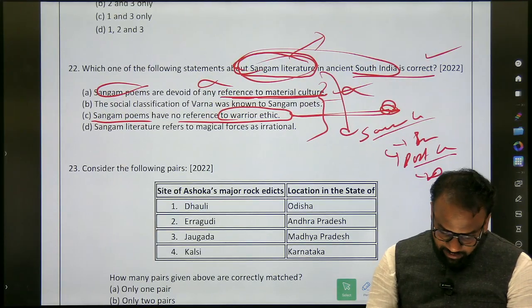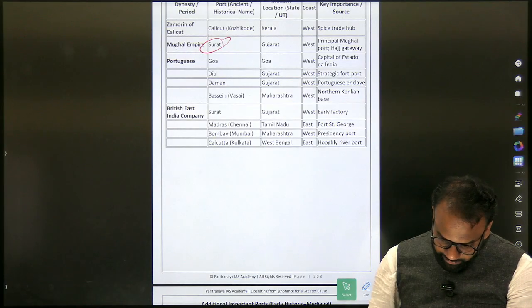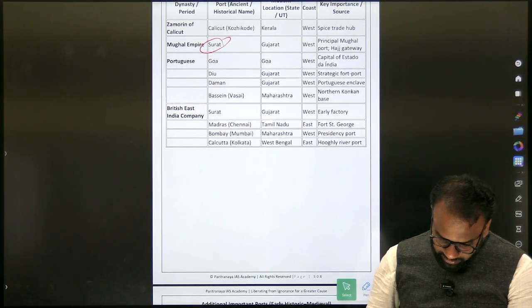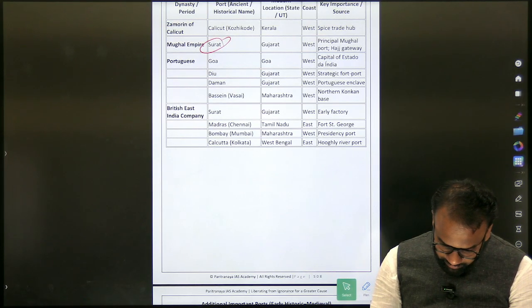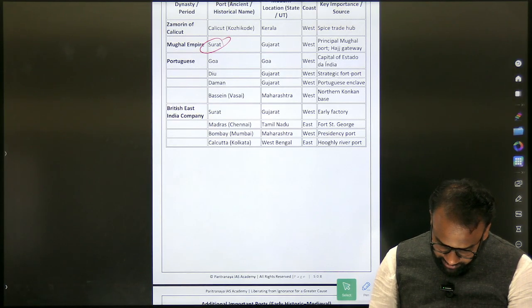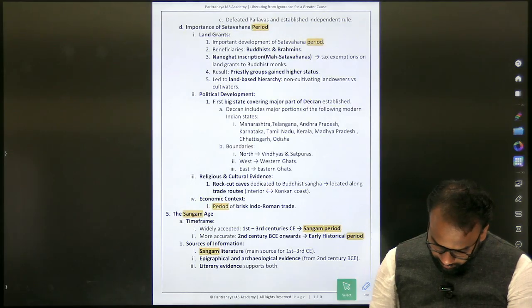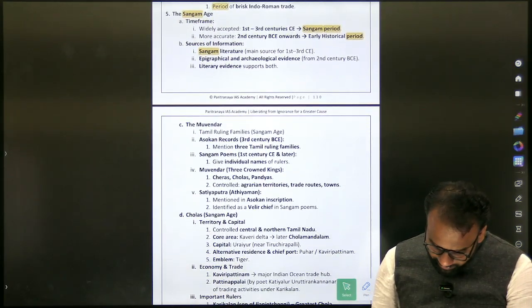So in the main notes, where do we find the Sangam period? Which page number? 106. Okay, here we have in 110 the Sangam age, right?